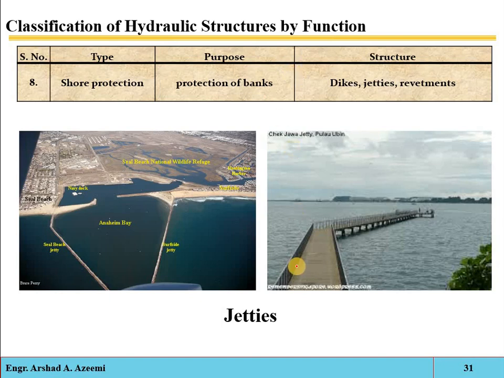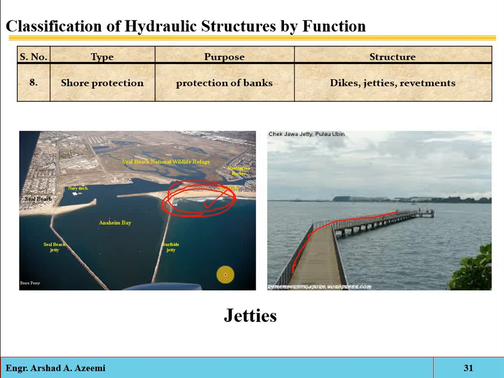Similarly, the jetties. A jetty is a long narrow structure that protects a coastline from the currents or tides. Suppose the banks of the water body are shallow, and ships or cruises cannot be parked here.